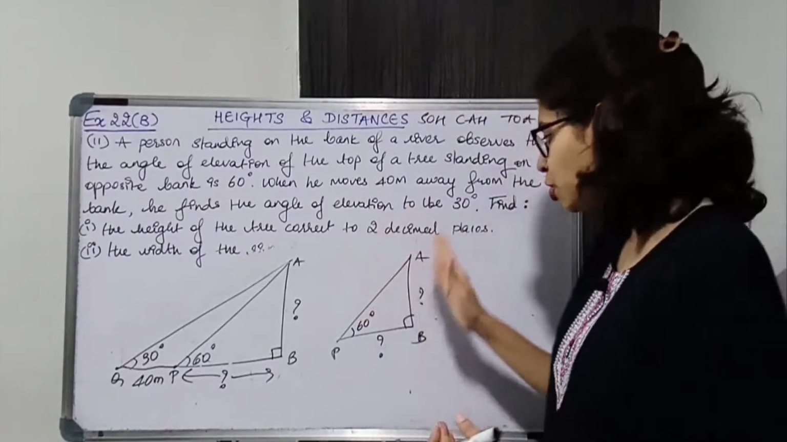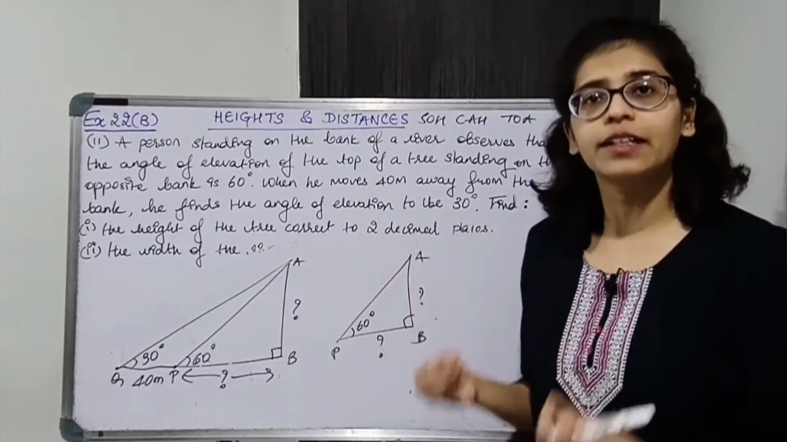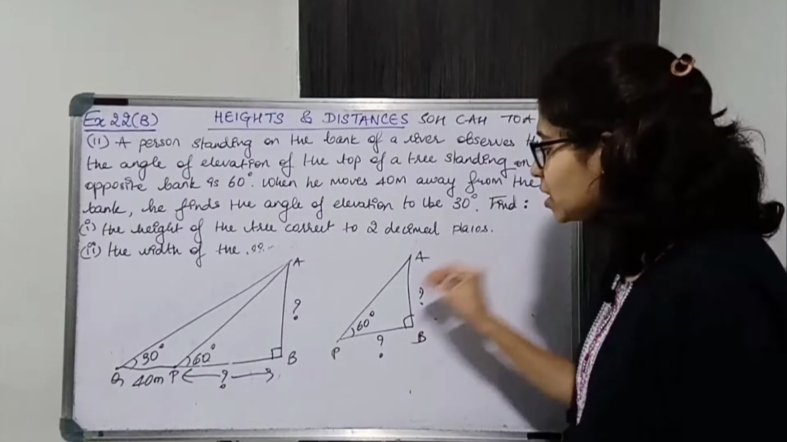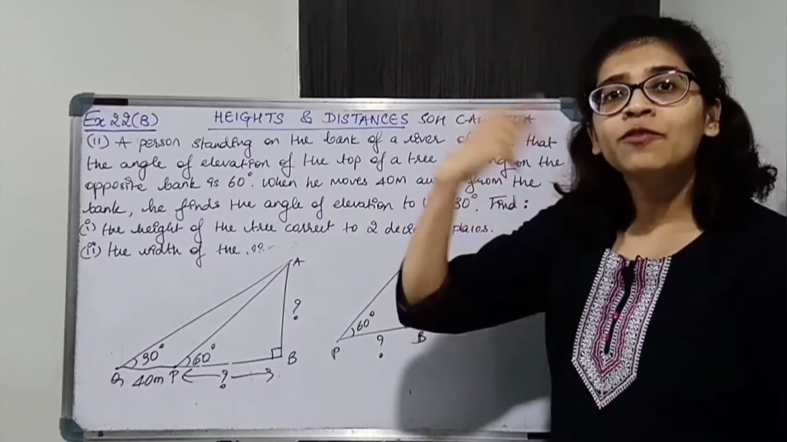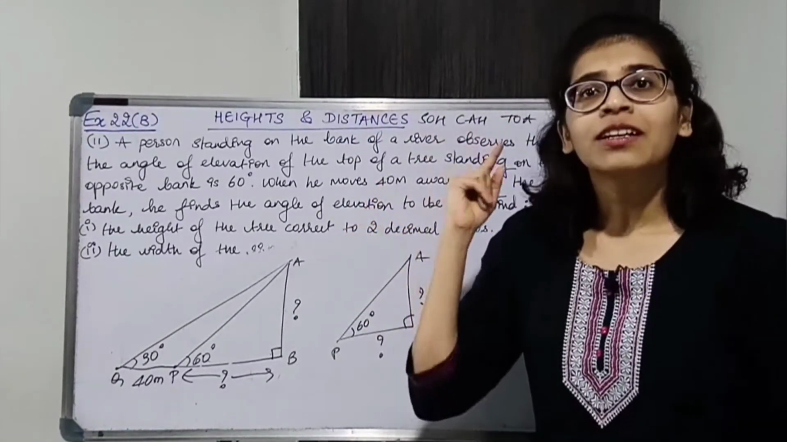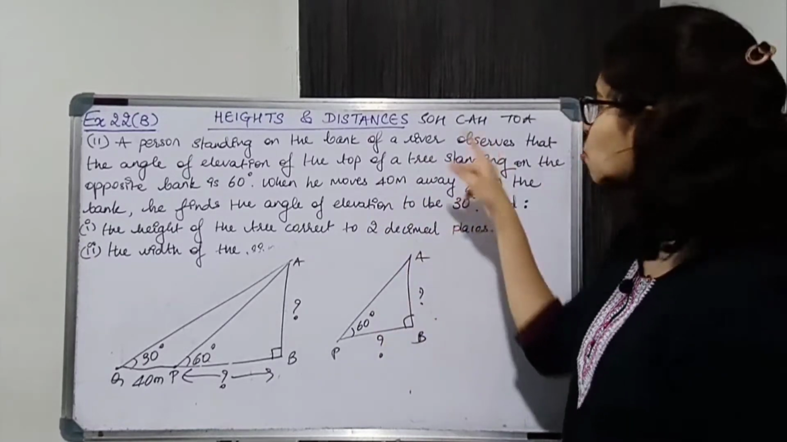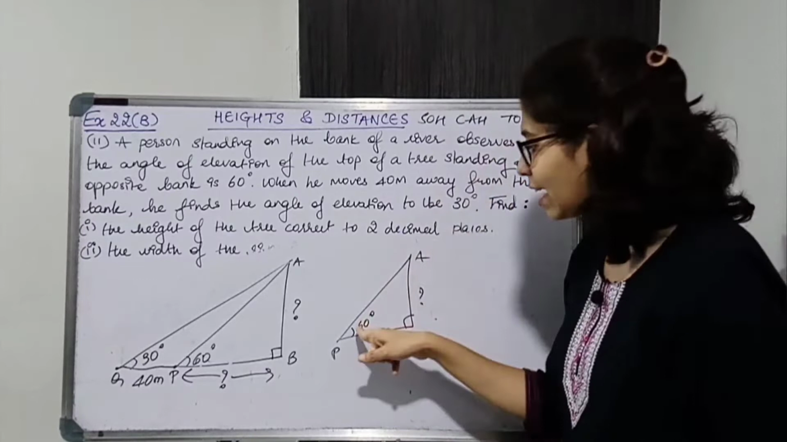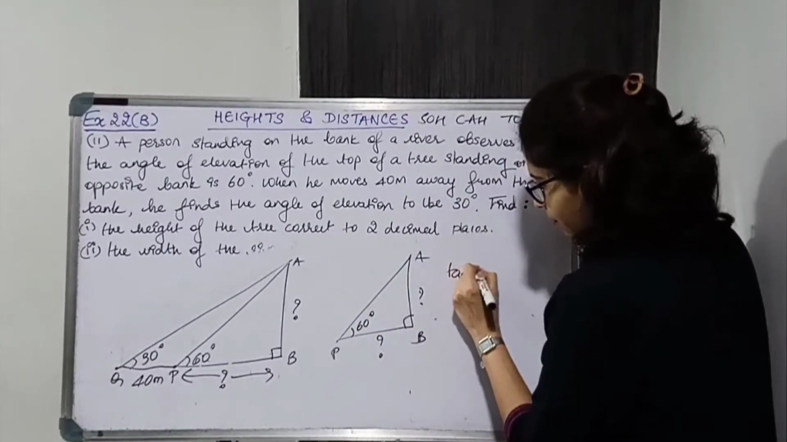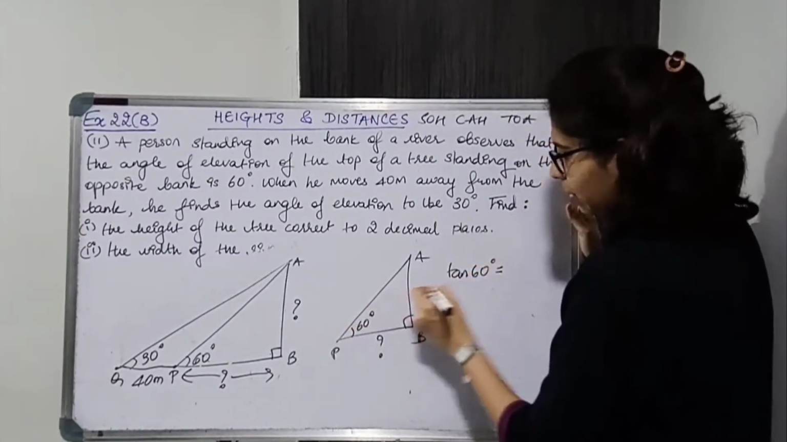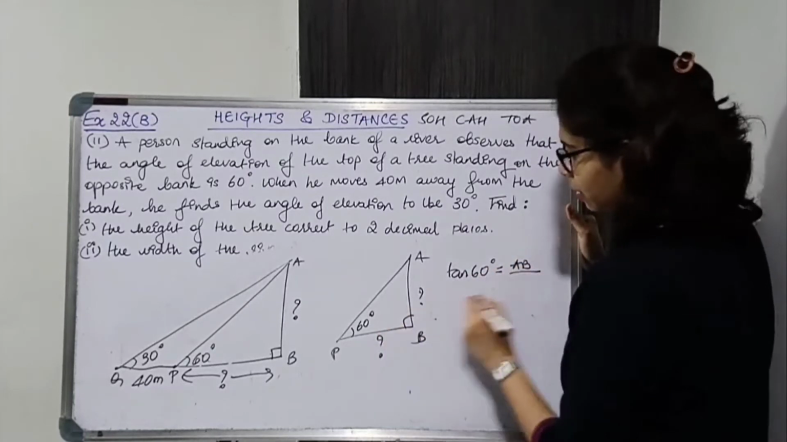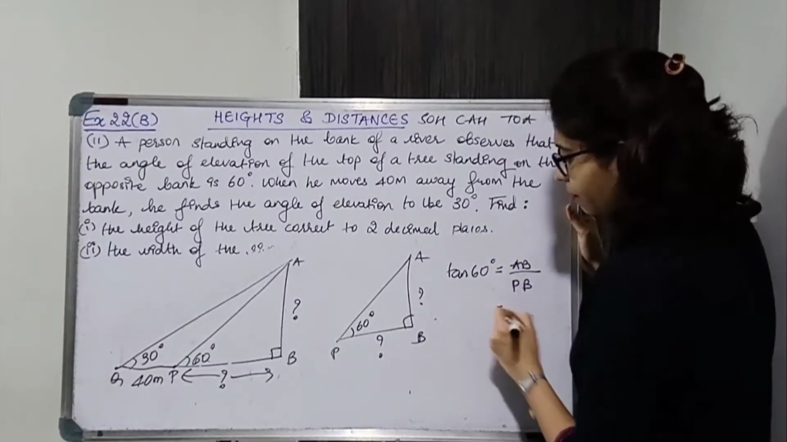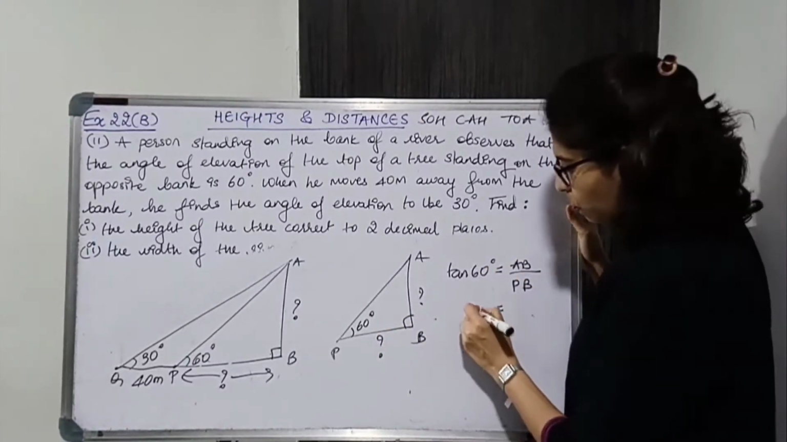What is the relation between AB and PB? At least that much we can find. Opposite and adjacent come in which trigonometric ratio? They come in tan. Tan is equal to opposite upon adjacent, so we'll take tan of the angle. Tan 60 is equal to the angle's opposite, that is AB, upon the angle's adjacent, that is PB. Tan 60 is what? Root 3.